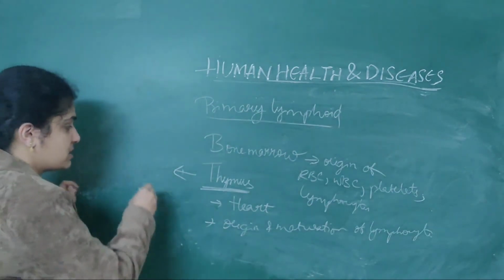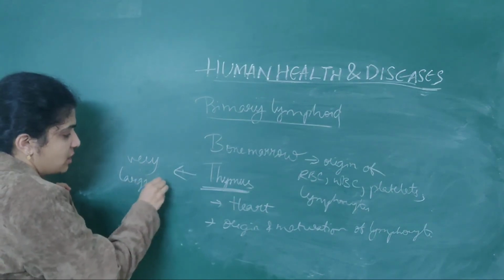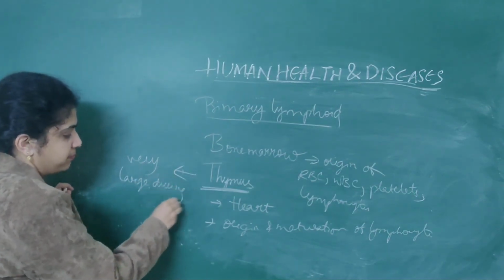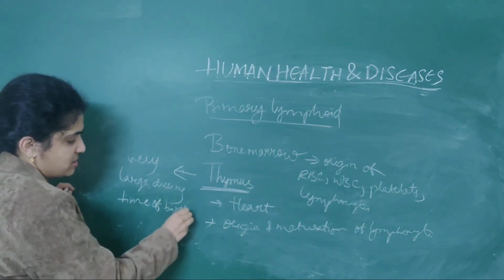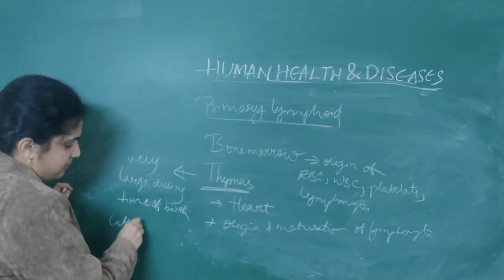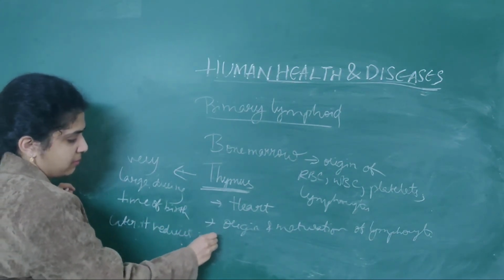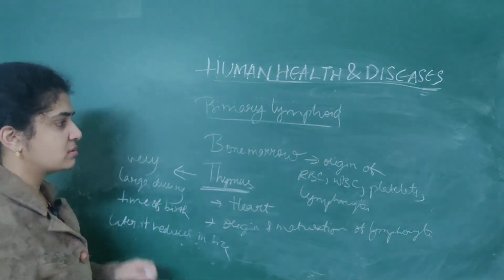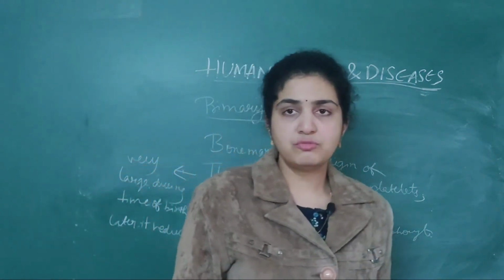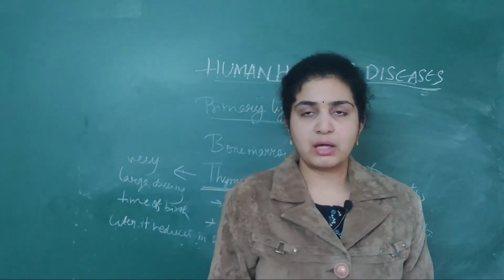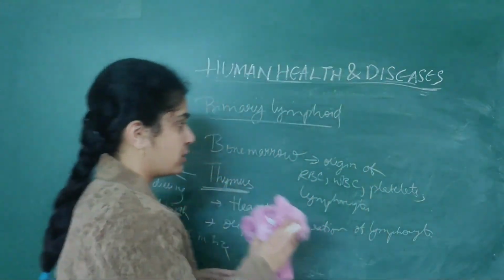It is very large in structure during the time of birth. Later it reduces in size, but continuously it will produce B and T lymphocytes. So this is about the primary lymphoid organs, which are nothing but bone marrow and thymus. So I have told you clearly what the primary lymphoid organs are.